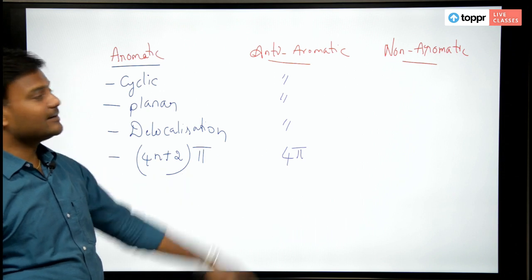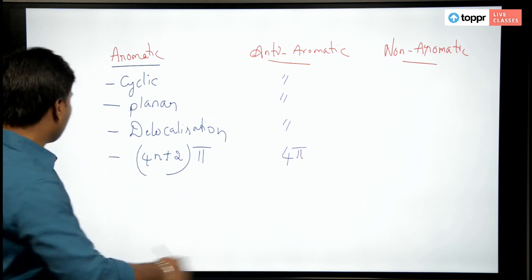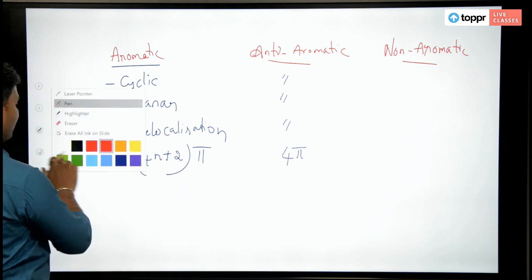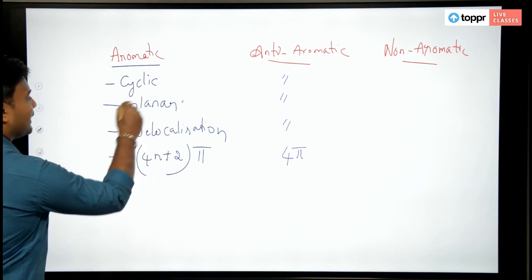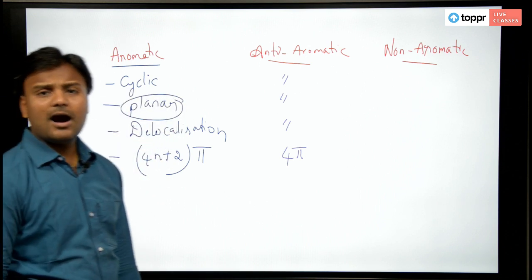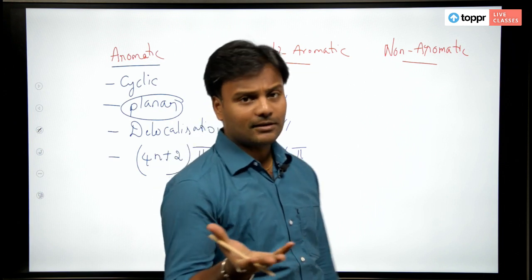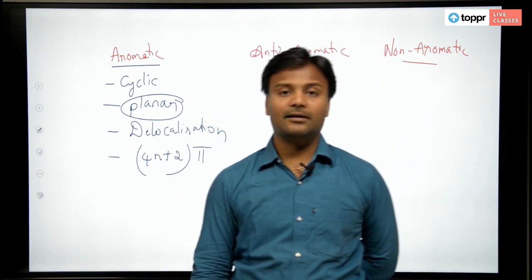Then we can say it is non-aromatic. Okay, I have a question for you. When do you say that a compound is planar? How can I say by looking at the structure that this is a planar molecule?